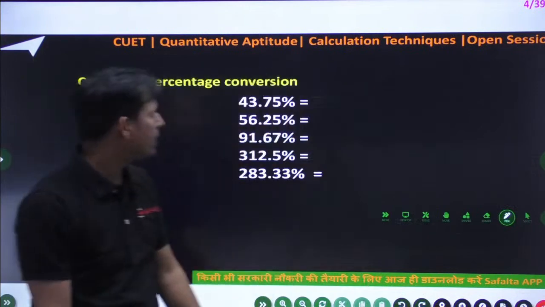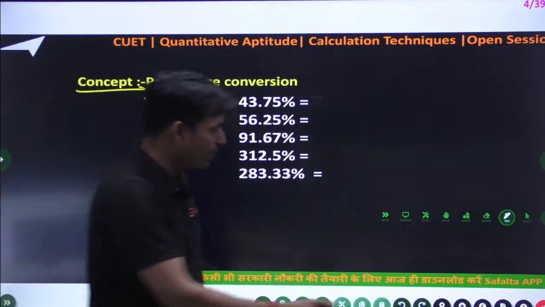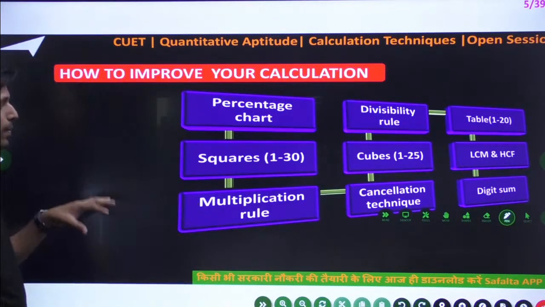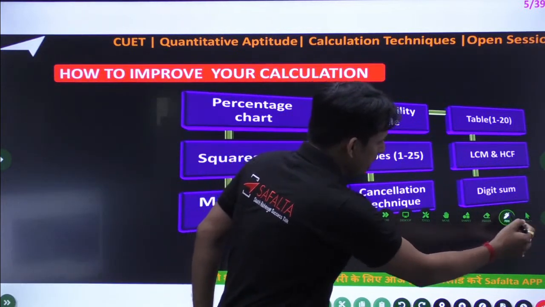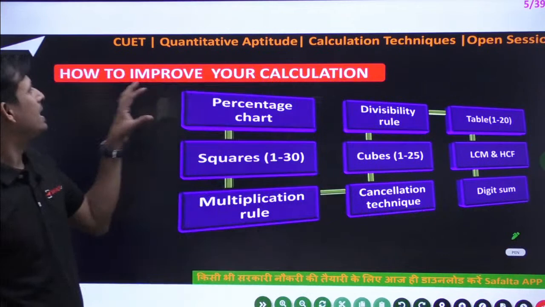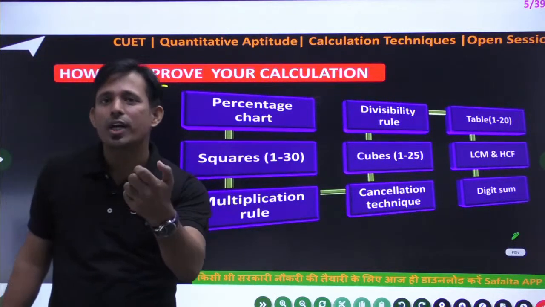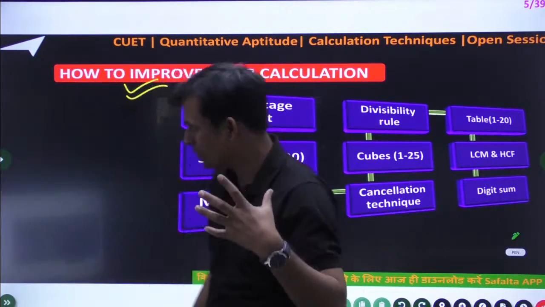Now I am going to discuss the concept, but before solving questions in your exam, this is our important chart. What is important in this chart? This is how to improve your calculation. So I am giving you the idea of one flow chart. This flow chart is very, very important for all of you.